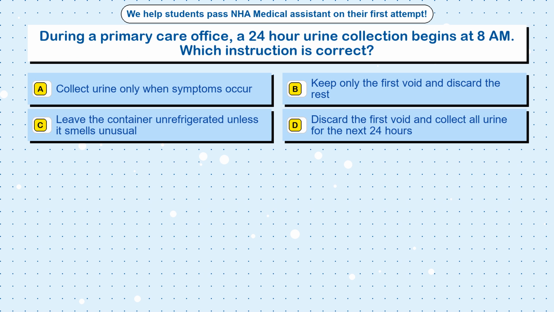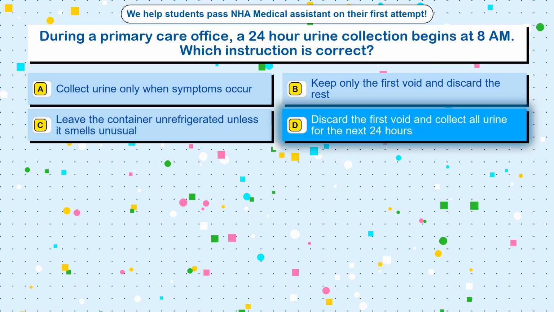Question 38. During a primary care office, a 24-hour urine collection begins at 8 a.m. Which instruction is correct? Option A, collect urine only when symptoms occur. Option B, keep only the first void and discard the rest. Option C, leave the container unrefrigerated unless it smells unusual. Option D, discard the first void and collect all urine for the next 24 hours. The correct answer is option D, discard the first void and collect all urine for the next 24 hours.